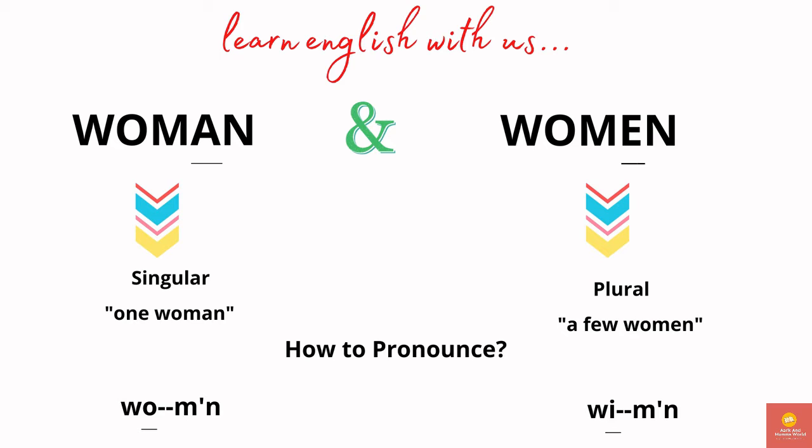Learn English with us. So we have two different words, woman and women. Woman is used where there is a singular, when there is one woman, and when there are many women, we use women. So woman and women are the two different words. And this is how we pronounce them: woman and women.